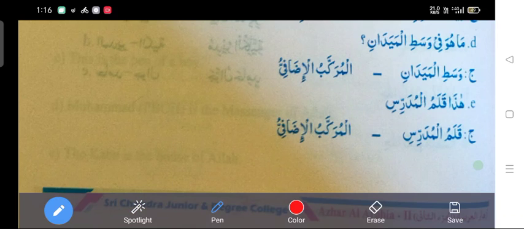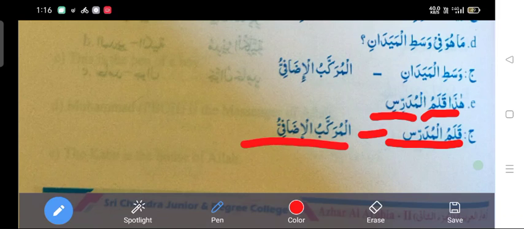We are supposed to find out the possessive phrase in this sentence. We can find two nouns one beside the other. Noun number one is al-qalam and the second noun is al-mudarris. Hada is a demonstrative pronoun; we will leave it. So qalamul mudarris is a possessive phrase. We have to write it down in the answer sheet: Qalamul mudarris. After writing it, give underscore, then write al-murakkab al-izafi.